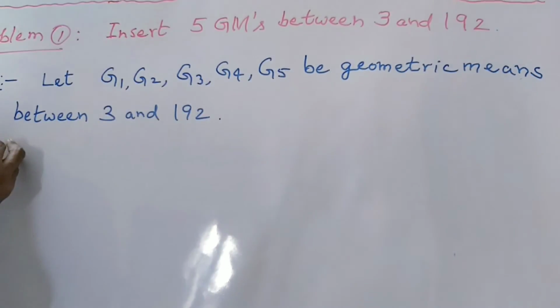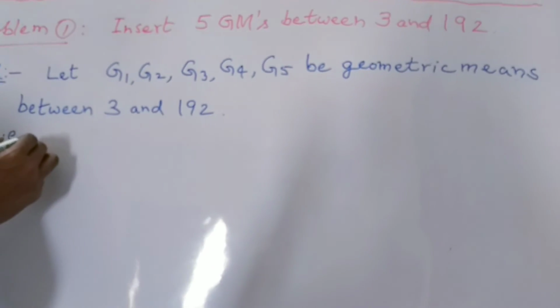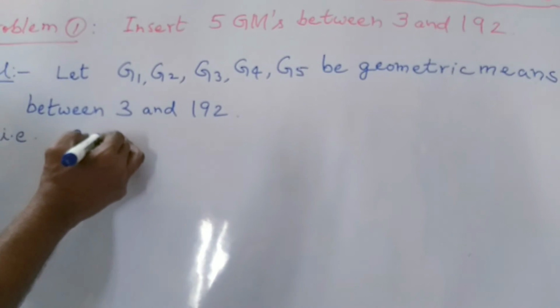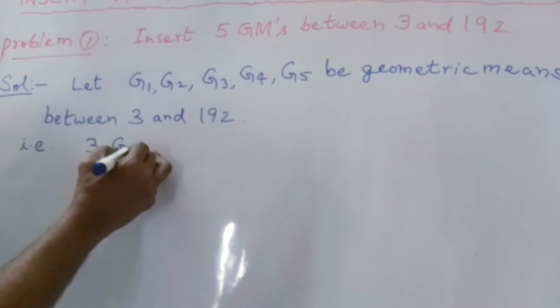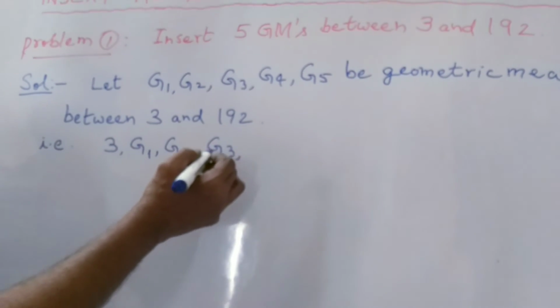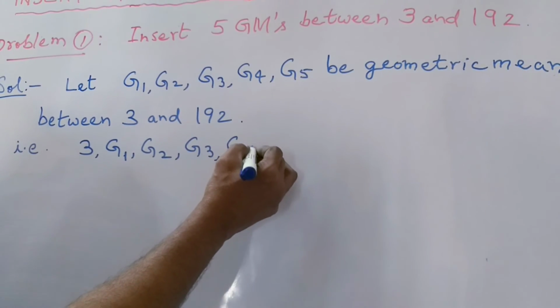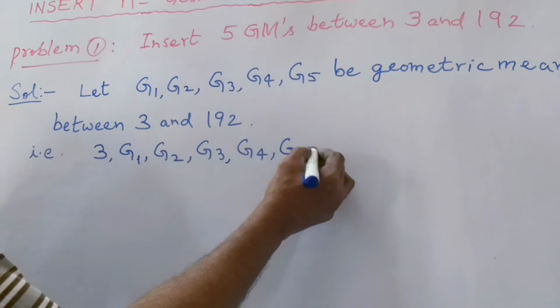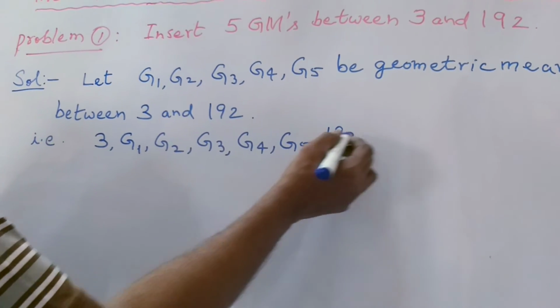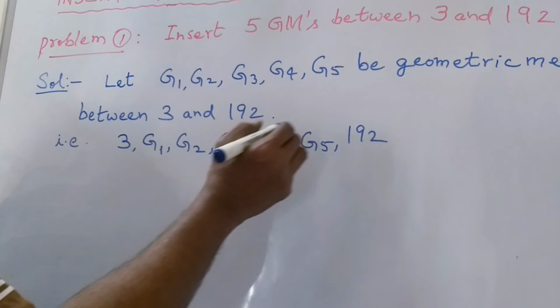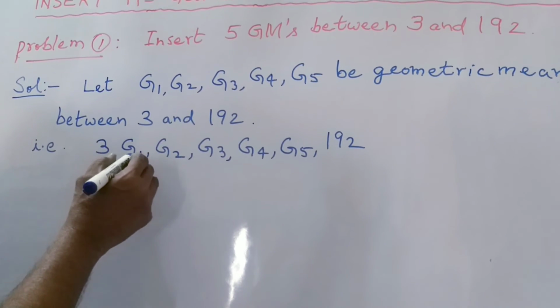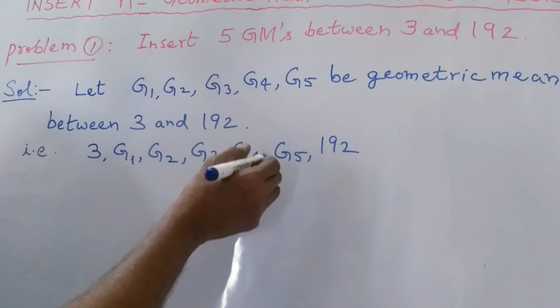That is, 3, G1, G2, G3, G4, G5, 192. In between 3 and 192, we have to insert 5 geometric means. They are G1, G2, G3, G4, G5.